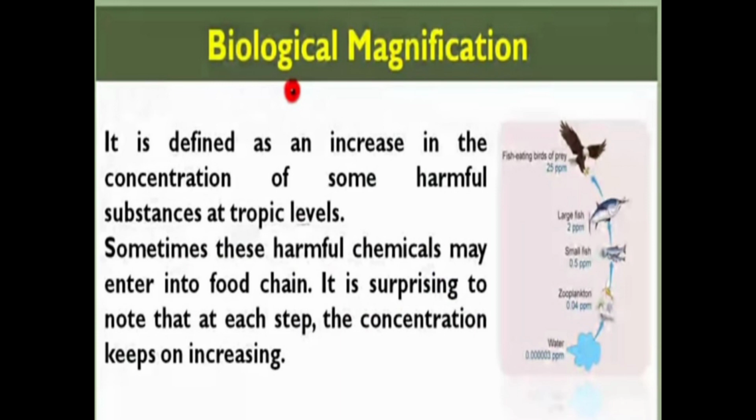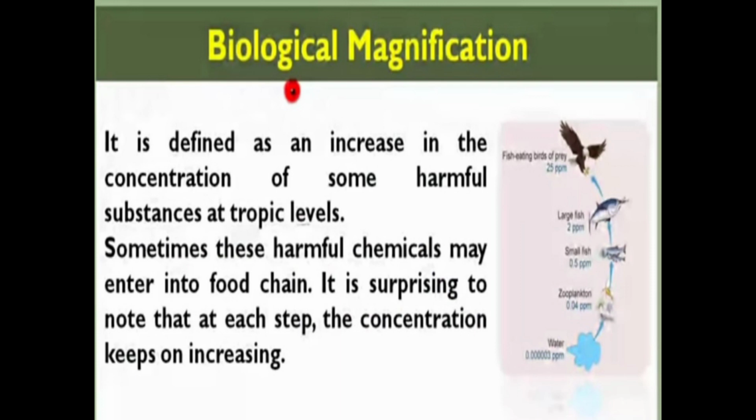We can take the example here, water. This water consists of 0.00003 ppm of harmful chemicals. Then when this water is taken by the zooplanktons, it consists of 0.04 ppm of harmful chemicals. Then when these zooplanktons are eaten by the small fish, the small fish also takes inside 0.5 ppm of harmful chemicals along with the zooplanktons.